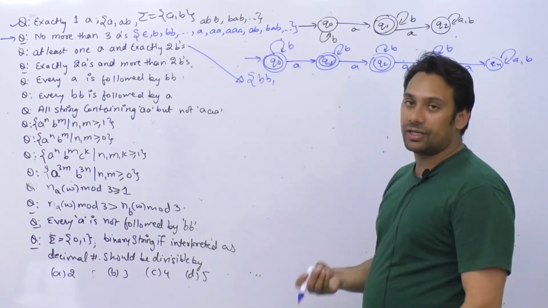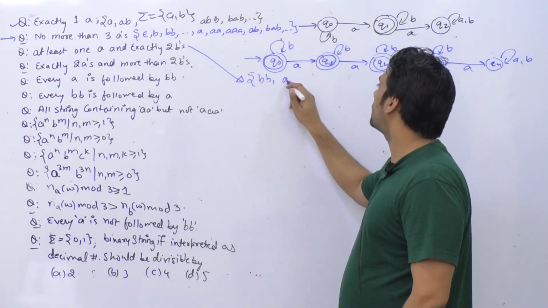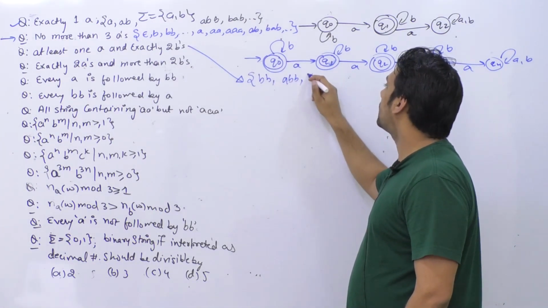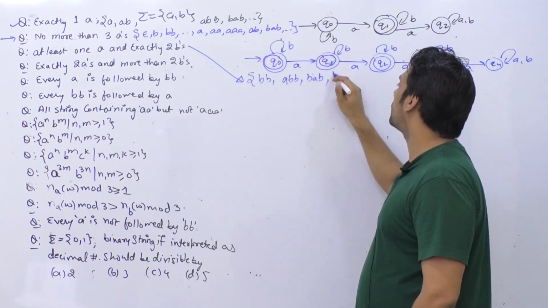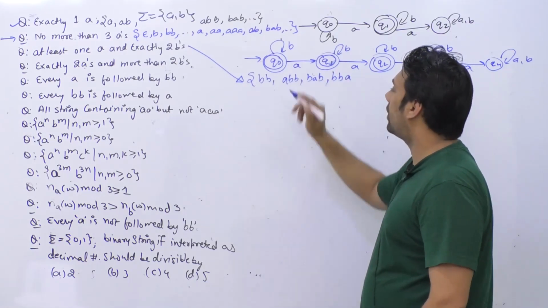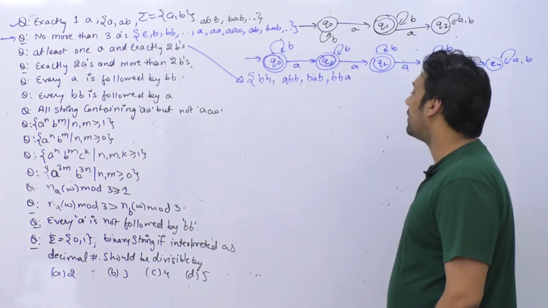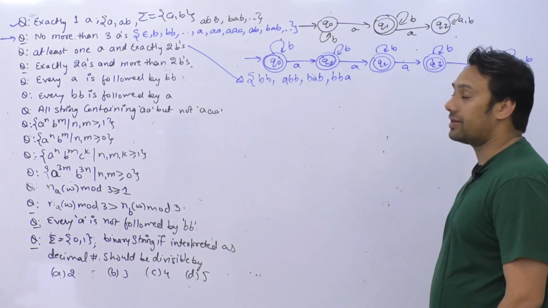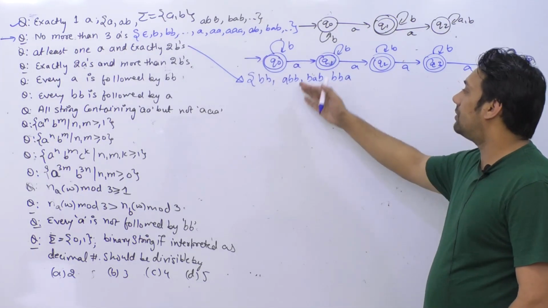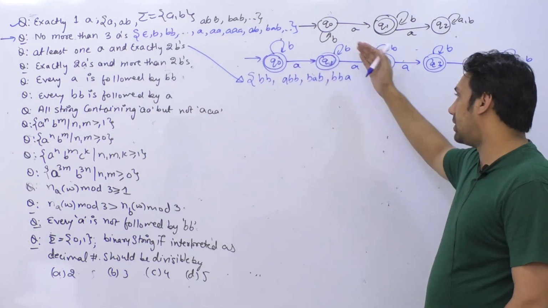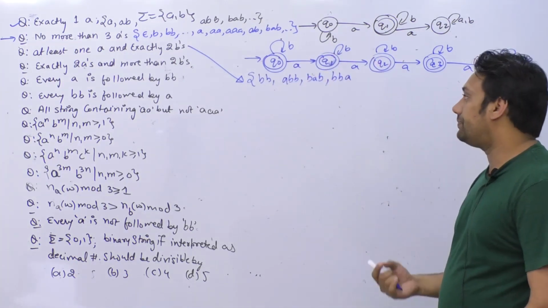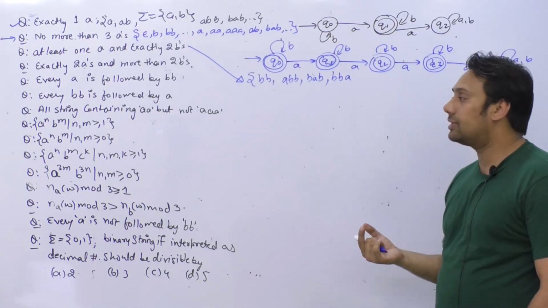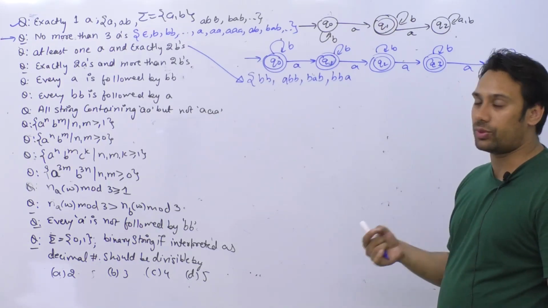If you have 1a, so we can have the string as abb, you can have the string as bab, you can have the string as bba. So if you have exactly 1a, then you can put it anywhere. ये जो b है, these b can come anywhere. b जो है कहीं पर भी आ सकता है. These b can come in the beginning, they can come in the middle, they can come in the last, anywhere. But we should have exactly 2 b's, and secondly we can have at least 1a.